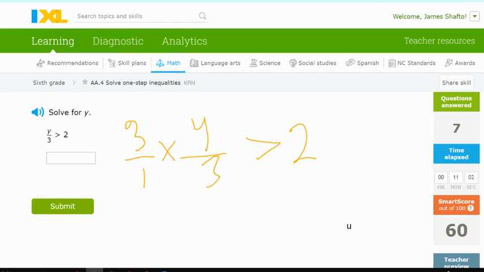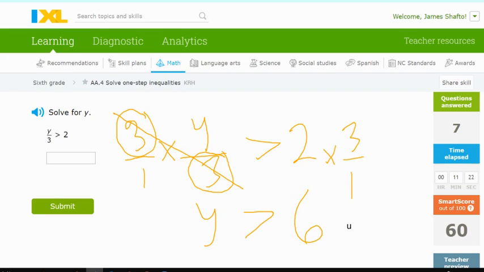The reason I did that is because 3 over 1 is a fraction. Here I have 3 in the numerator and 3 in the denominator, and those cancel to give me 1y by itself. But if I multiply times 3 over 1 on this side, I have to do it on the other side. And this gives me y is greater than 6. So I'm going to end up with y is greater than 6.